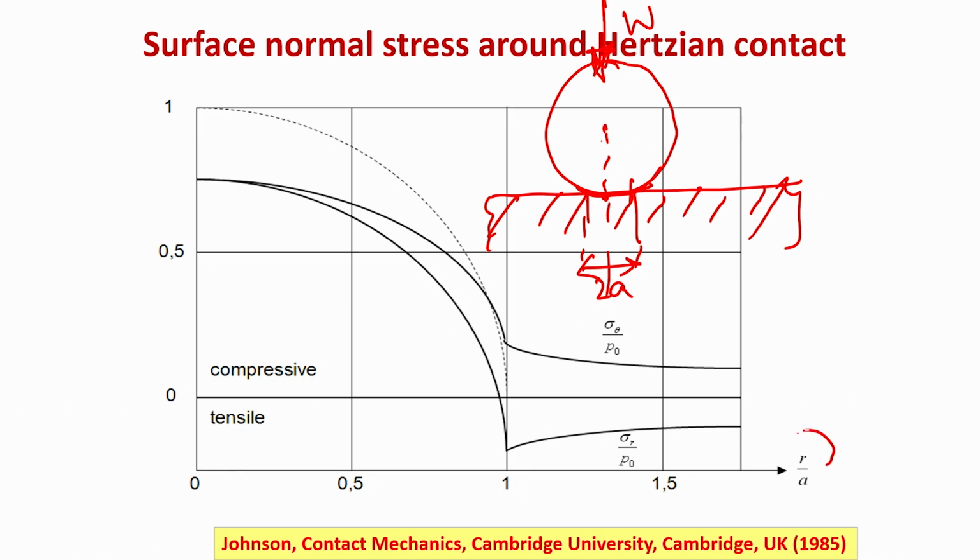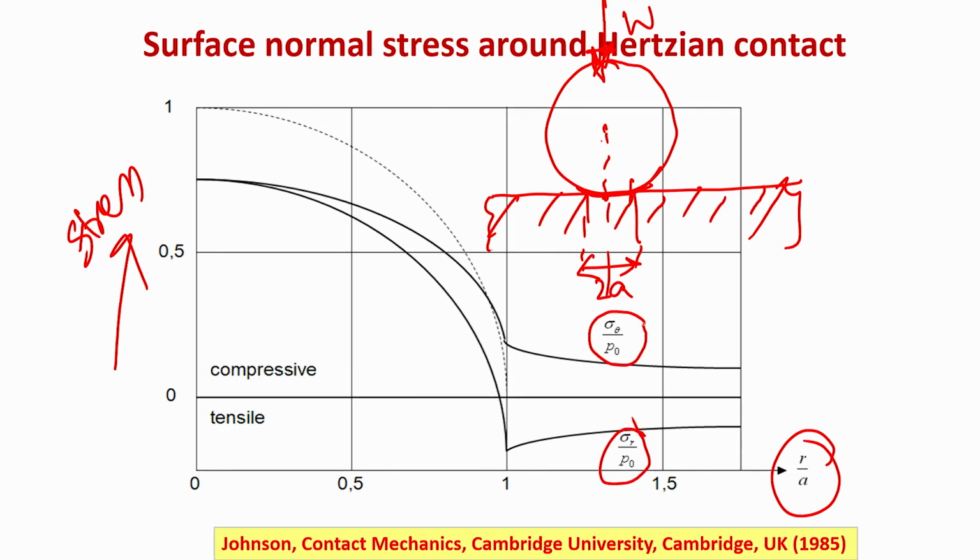spatially. Along the x axis it is r by a, and along the y axis the stress is plotted. There are two kinds of stresses I have plotted here. If you consider not the Cartesian coordinates, one is the cylindrical coordinates and one is the spherical coordinates.